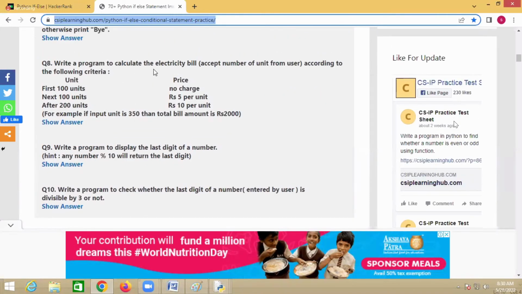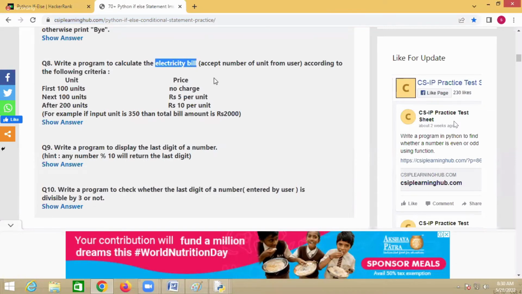Now write a program to calculate, see here, the electricity bill according to the following criteria. First 100 units, no charges. Next 100 units, 5 rupees. After 200 units, 10 rupees.